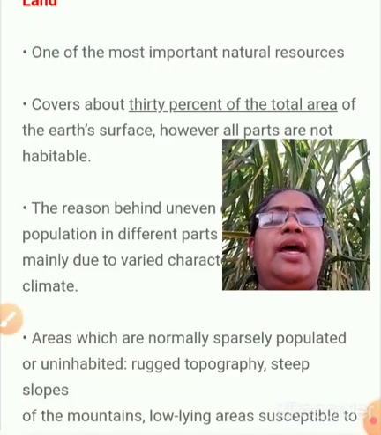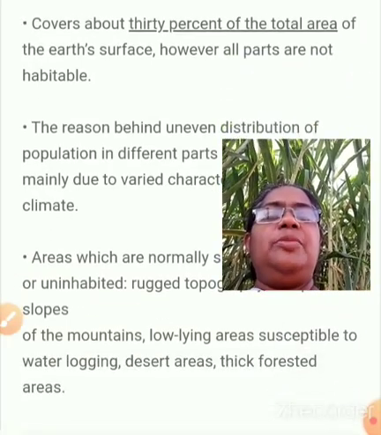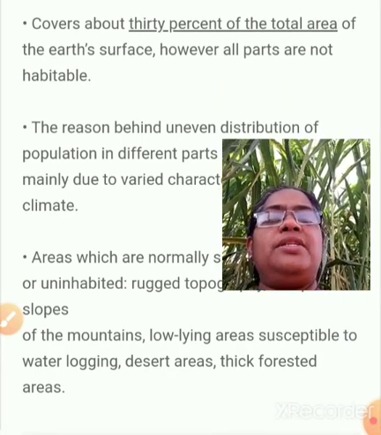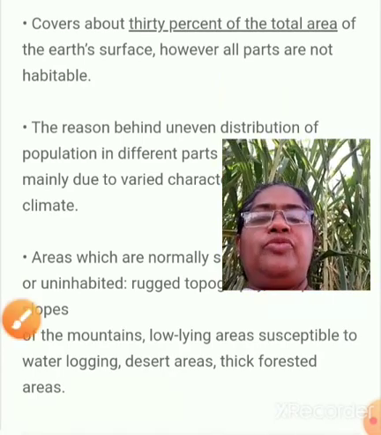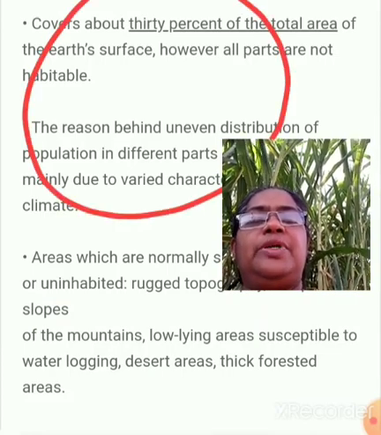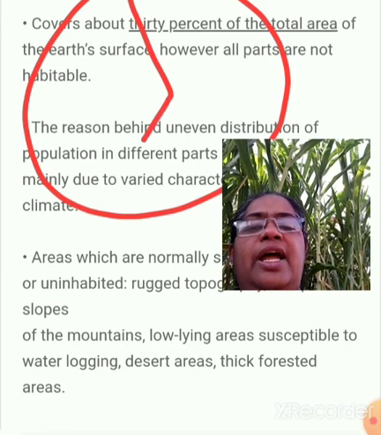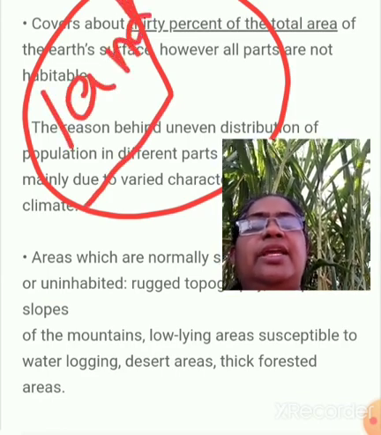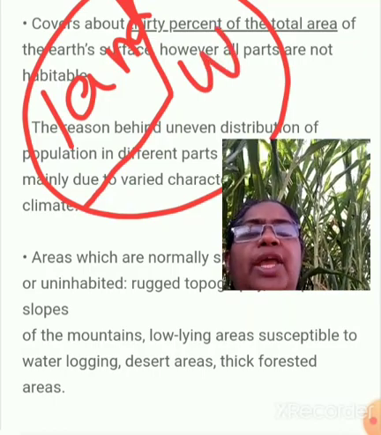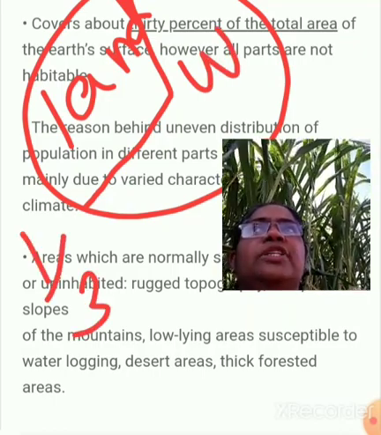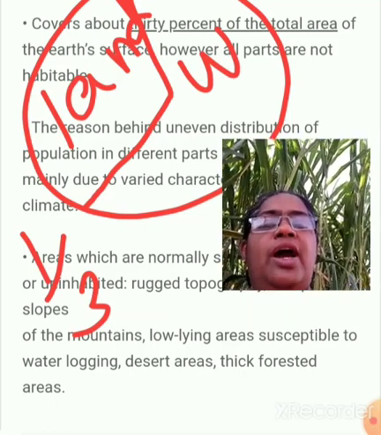Land covers about 30% of the total area of the earth's surface. However, not all parts are habitable. So of the total area, only 30%, about one third, is covered with land, and the other area is covered with water.